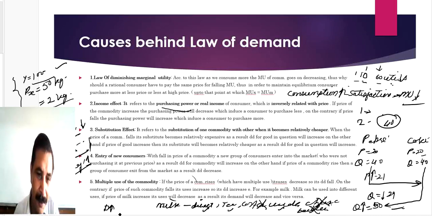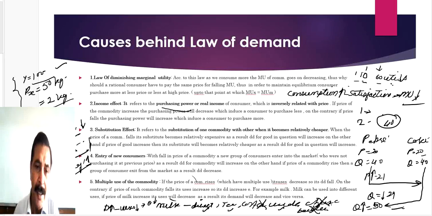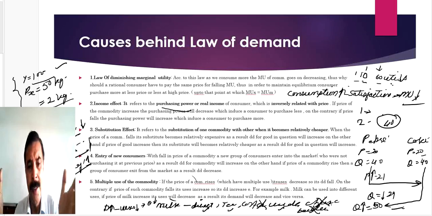When with the rise in price, usage falls, it means requirement will fall. The consumer will need less milk. Demand for milk will fall. On the contrary, if price falls, the consumer will say there is no need to purchase from the market. All items which are to be made from the milk will be made at home.